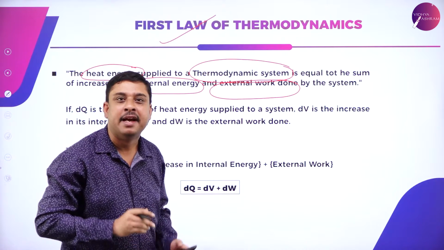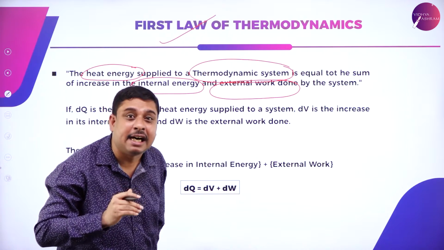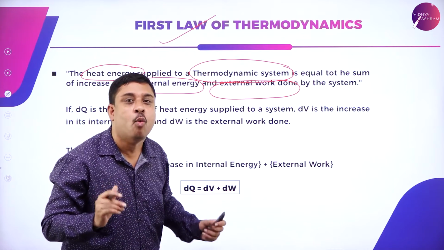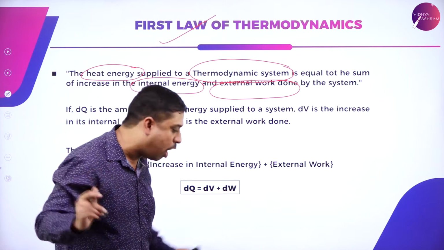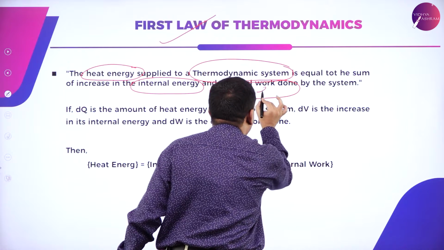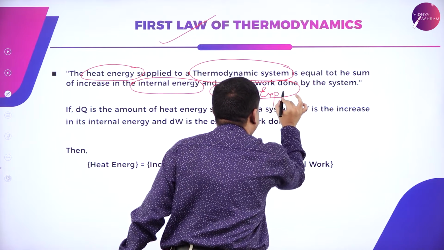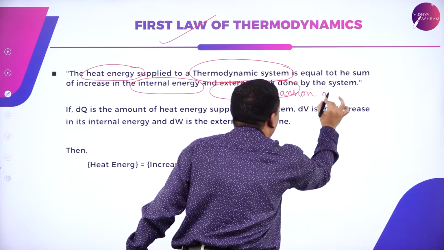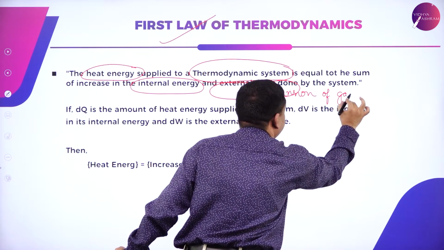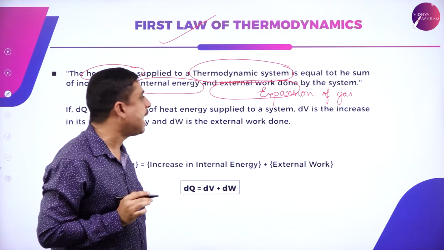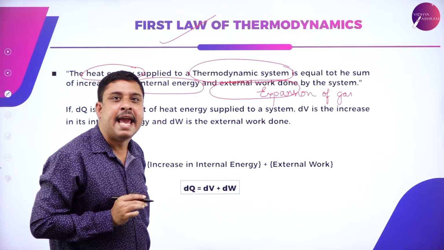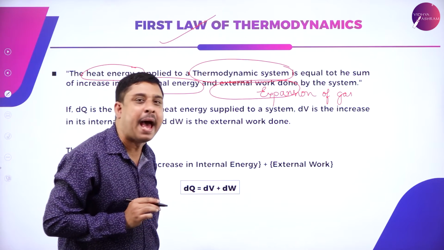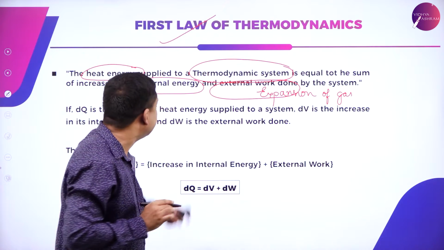Second way is external work done by the system. So when I say work done by the system, what do I mean? I simply mean it is nothing but the expansion of the gas. So please to understand, when I say external work done, I mean expansion of the gas.